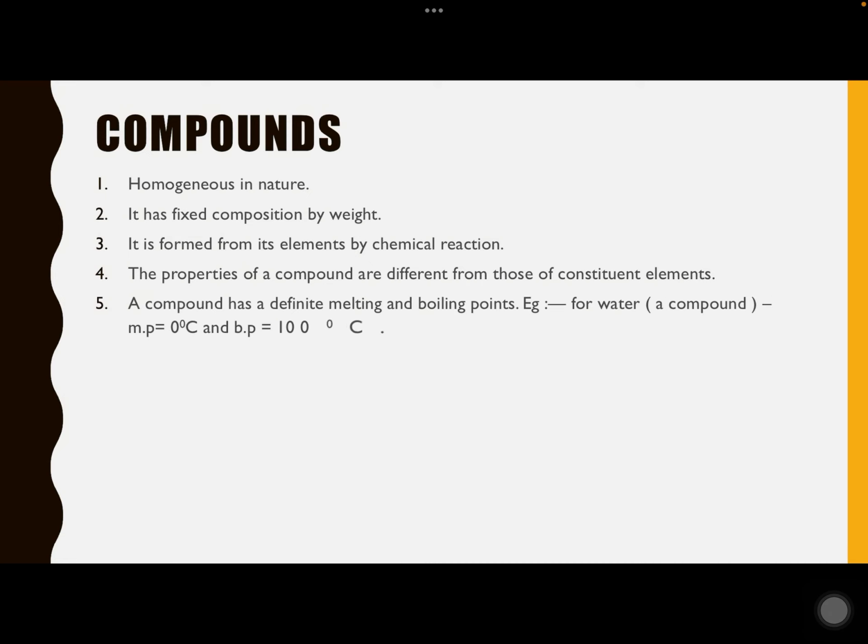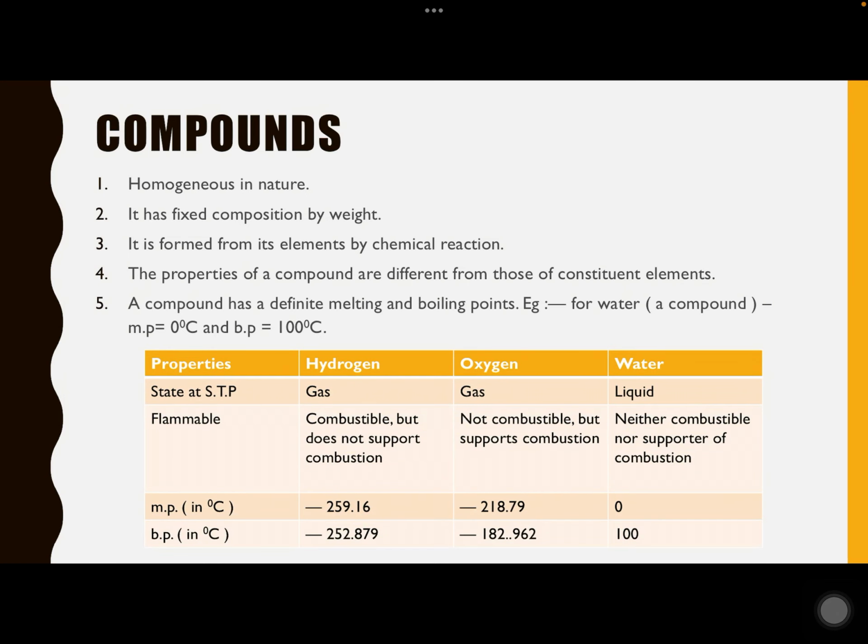For example, if we consider water as an example, which is a compound, its melting point is always 0 degrees Celsius irrespective of wherever you collect it, and its boiling point is always 100 degrees Celsius irrespective of the source of water. Now here you can see the difference between the constituents from which water has been formed.